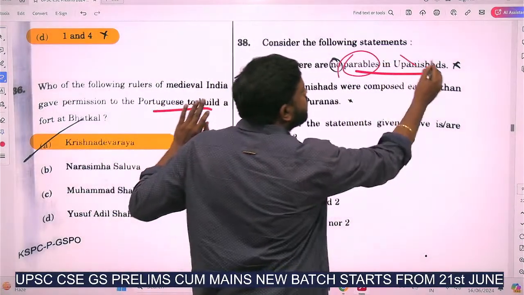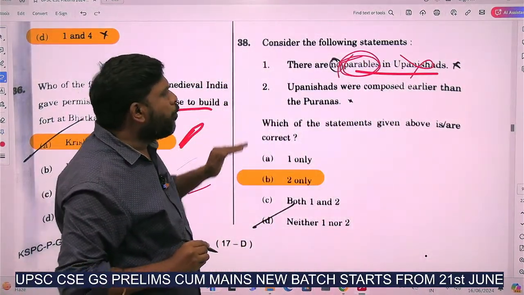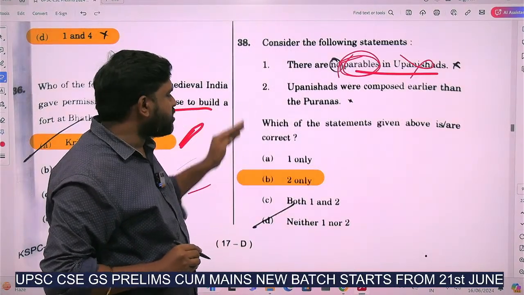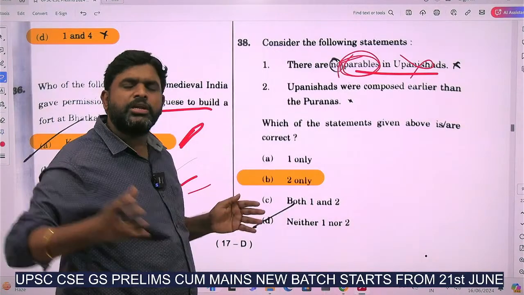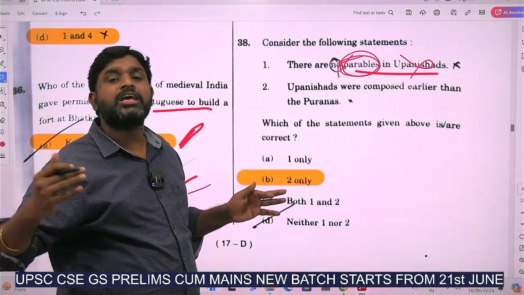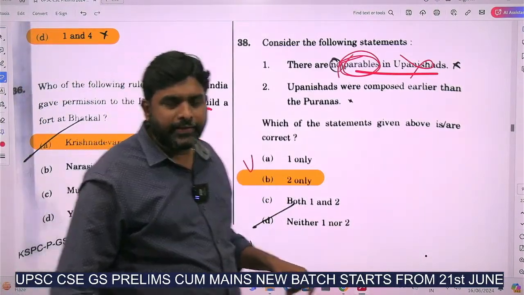Wrong. If you know the meaning of the parable, you can mark it correct. Upanishads were composed earlier than the Puranas. Yes, the Upanishads are old, then we got the Puranas recently. Upanishads were composed earlier than the Puranas. So the answer is 2 only.